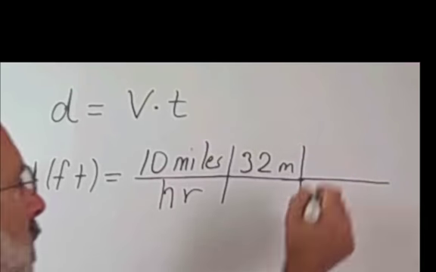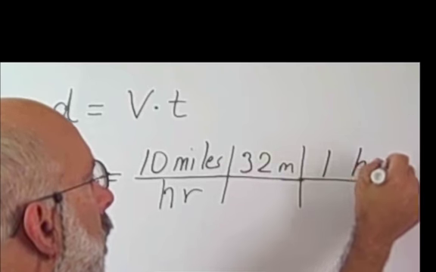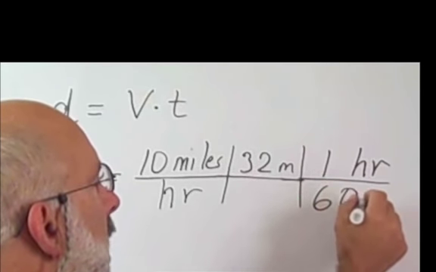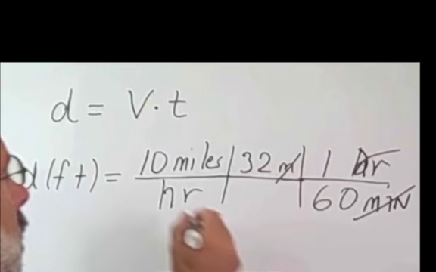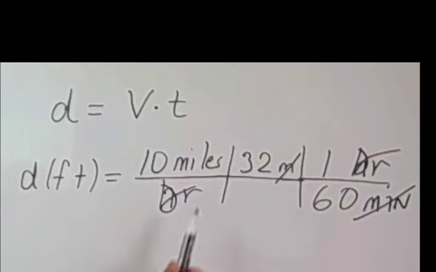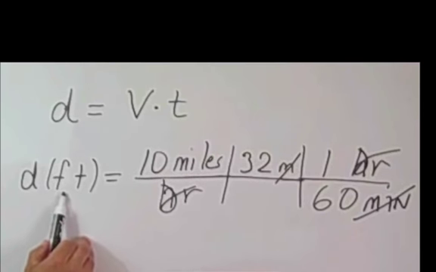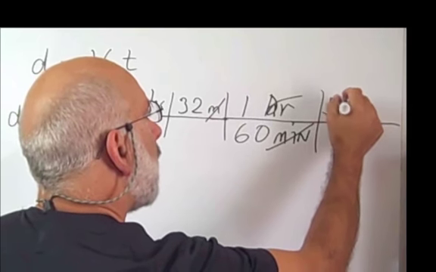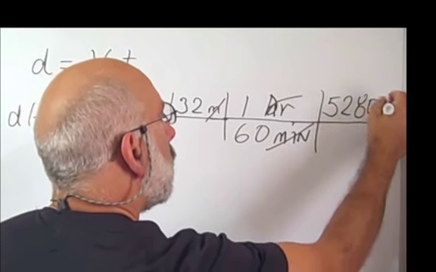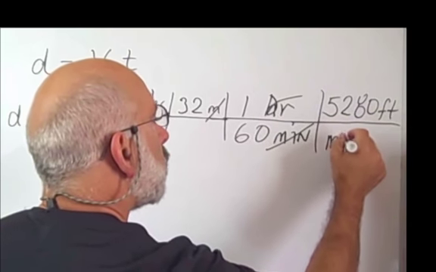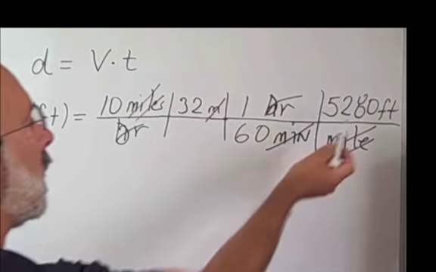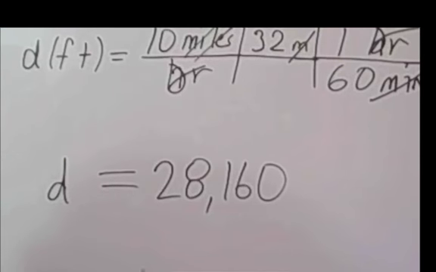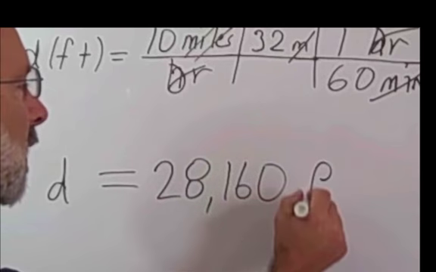To multiply by 1.0, I notice that 1 hour is exactly equal to 60 minutes. Minutes cancel here. Hours cancel here. And now I have units of miles. I still don't have my right units, so I'm going to multiply by 1.0 again. 5,280 feet is exactly equal to 1 mile. Miles cancel, and I have units of feet. Doing the calculation, 28,160 feet.